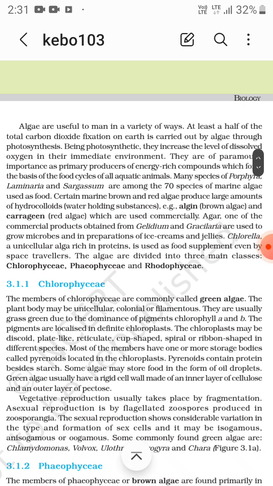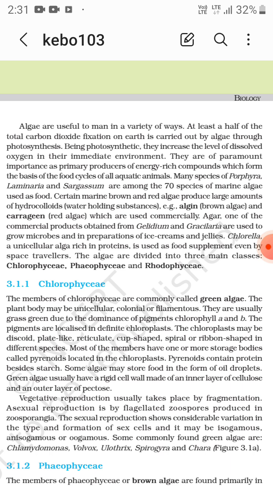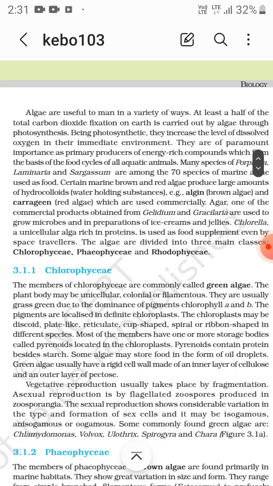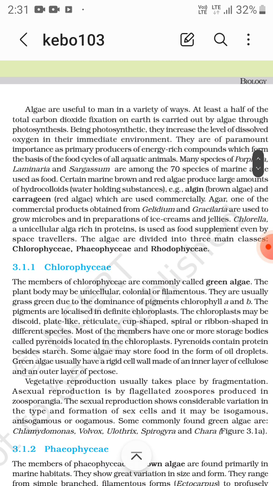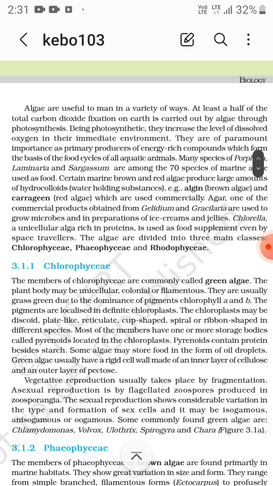Now these are algin, produced by brown algae, and carrageen, a kind of hydrocolloid produced by red algae, which are used commercially. Agar, one of the commercial products obtained from Gelidium and Gracilaria, is used to grow microbes and in preparation of ice cream and jelly.